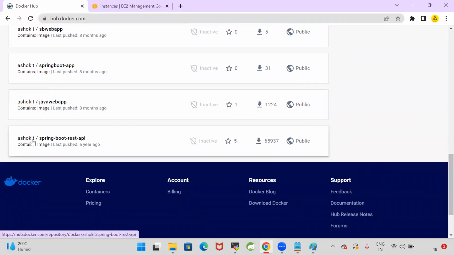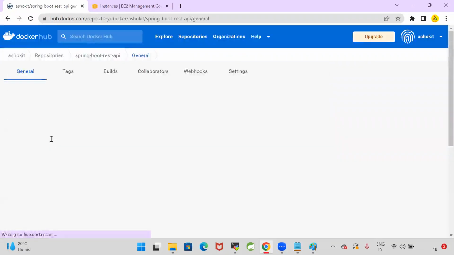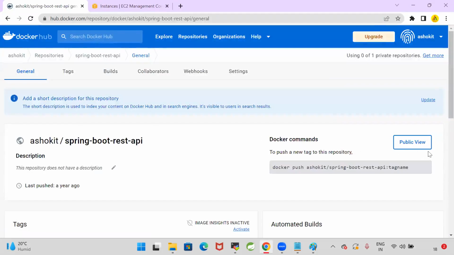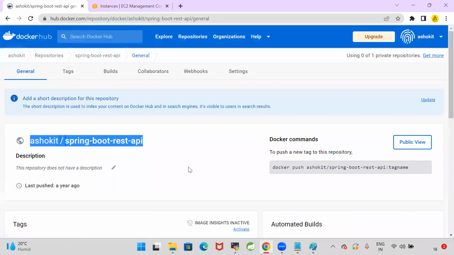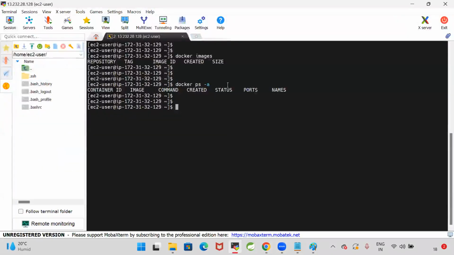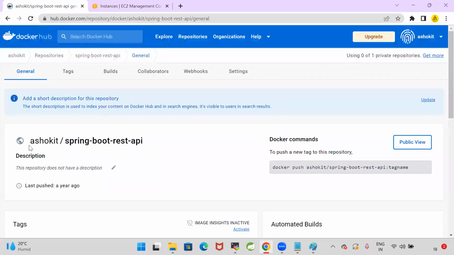So here can you see there is an image available. So what is the name of the image? Ashok IT/spring-boot-rest-api. This is the name of my image. Now I want to pull that image. Can you tell me the command how to pull that image? So this is one image.